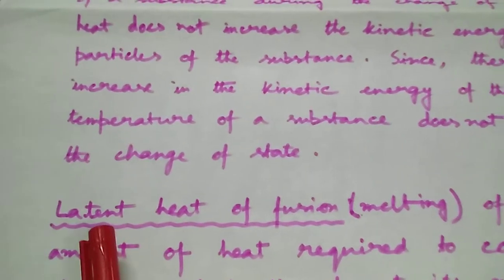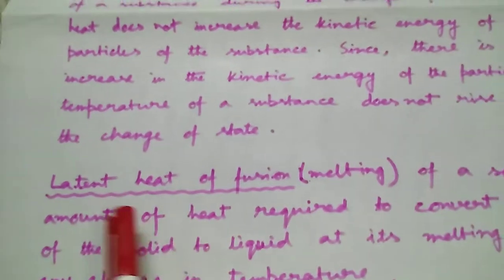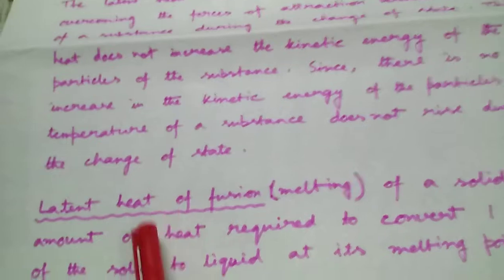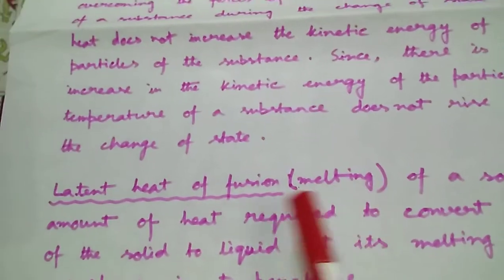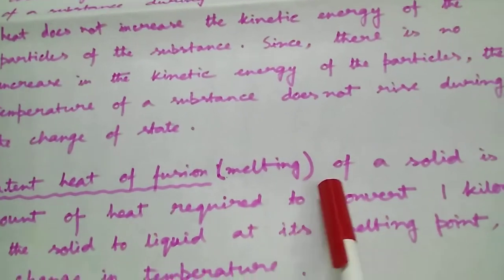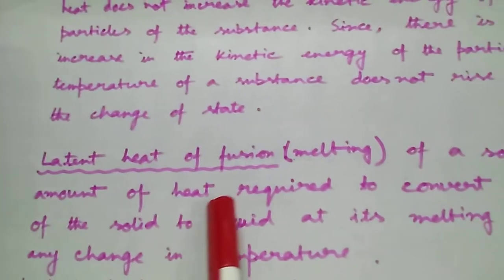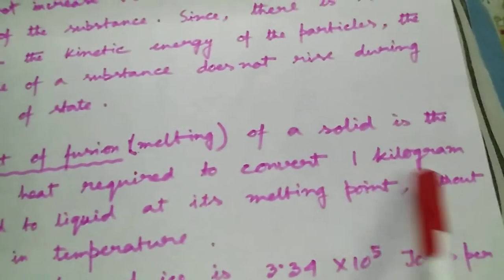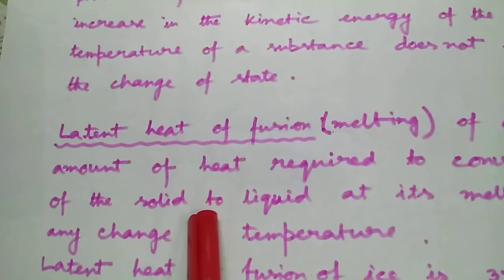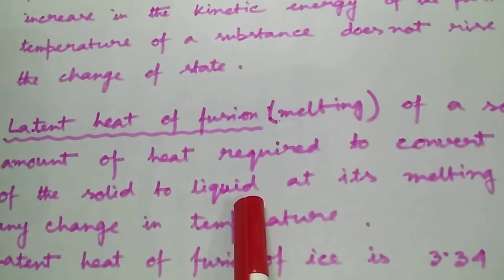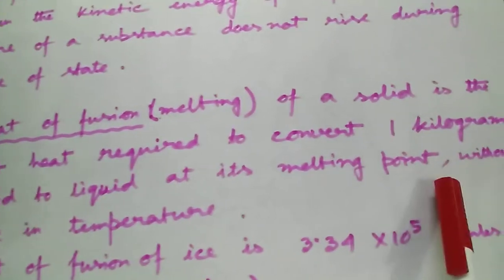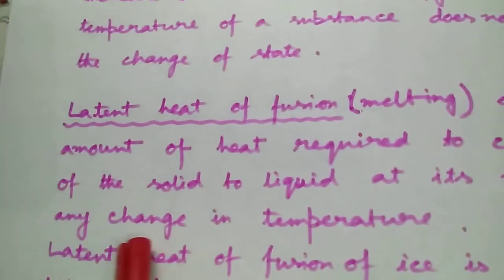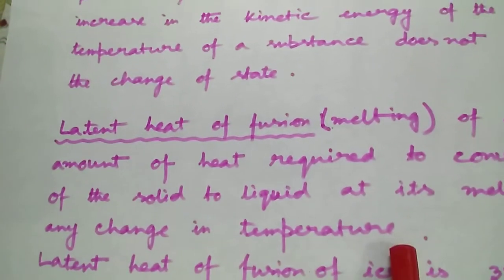First, the definition of latent heat of fusion. Latent heat of fusion or latent heat of melting of a solid is the amount of heat required to convert 1 kilogram of the solid to liquid at its melting point without any change in temperature.